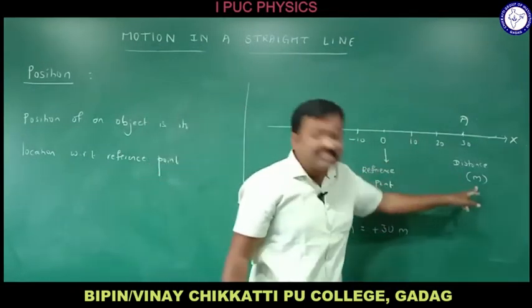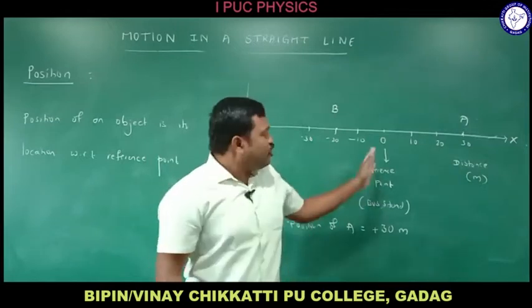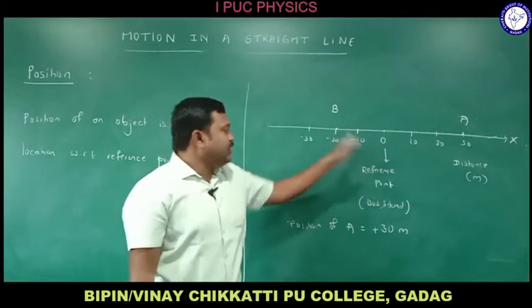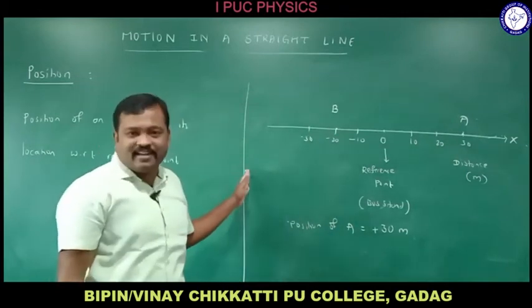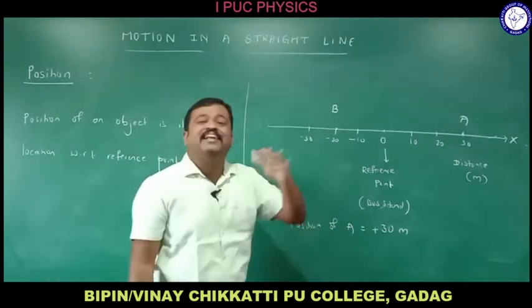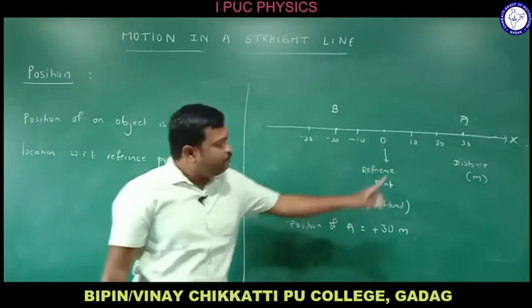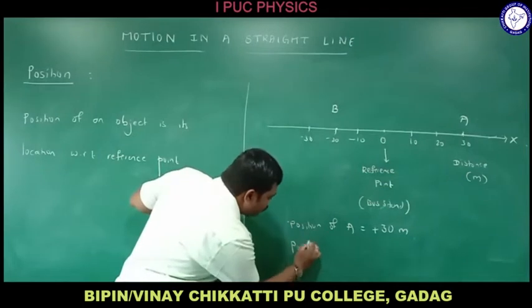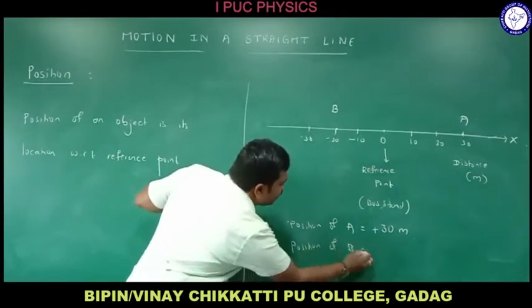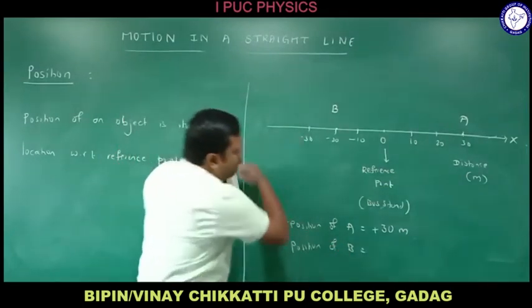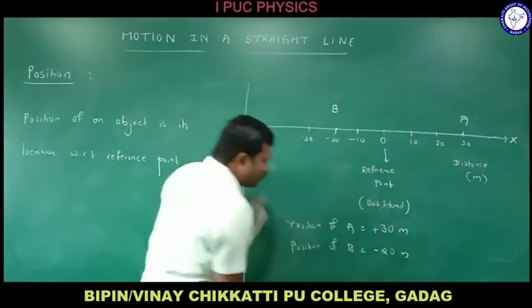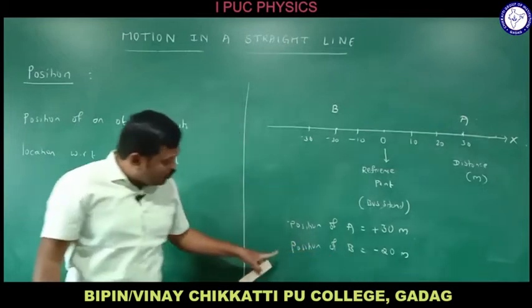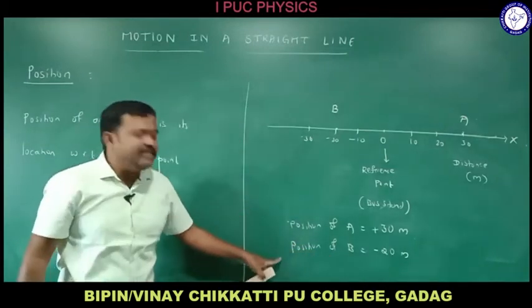The position of A is plus 30 meters. What is the position of B? The position of B is minus 20 meters. Understood, he has not yet reached the bus stand, right? A has crossed the bus stand and B has not yet reached it.